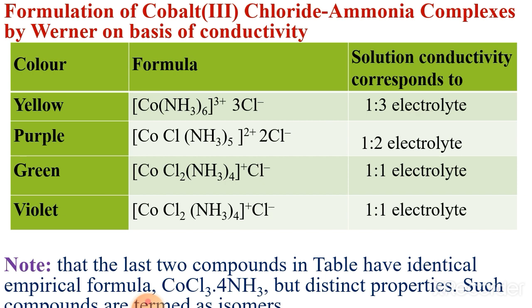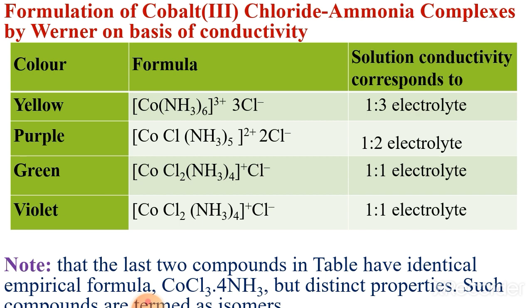Such compounds are called isomers. Sometimes one question may arise: why do they have the same chemical formula but different colors? This depends upon the attachment of ligands and also upon the geometrical isomers. That means they can form cis geometrical isomers or trans. So that's why they have different colors.